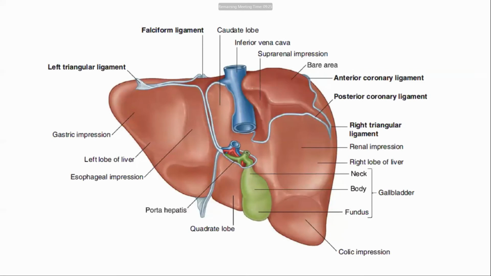This is important for the practical purpose. Identify the pinned structure. This is the gastric impression, right kidney impression, hepatic flexure of the colon or right colic flexure. This is the duodenum. And this is the inferior vena cava, and this is the gallbladder.